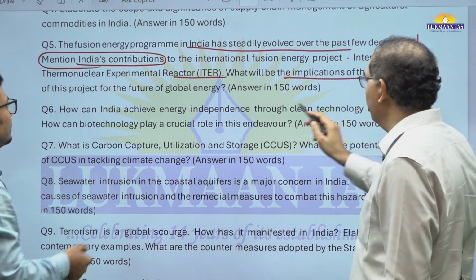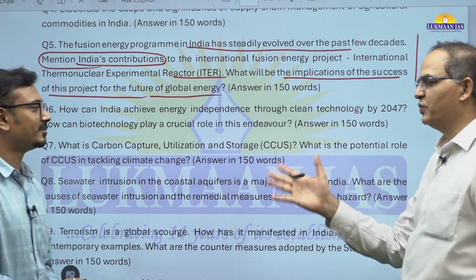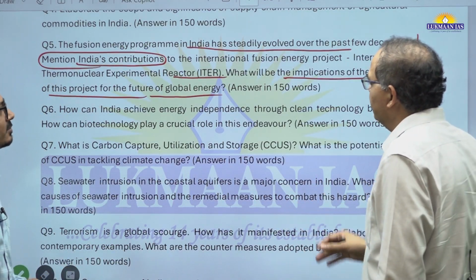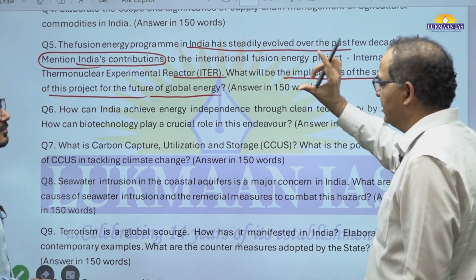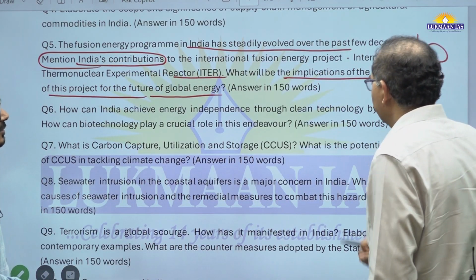Since it is asking about India's contribution, people would be able to write the implications. Based on your understanding, you will be able to give some generic aspects and logic, but India's contributions could be a bit of a challenge, and that's why we have kept it on the difficult side.